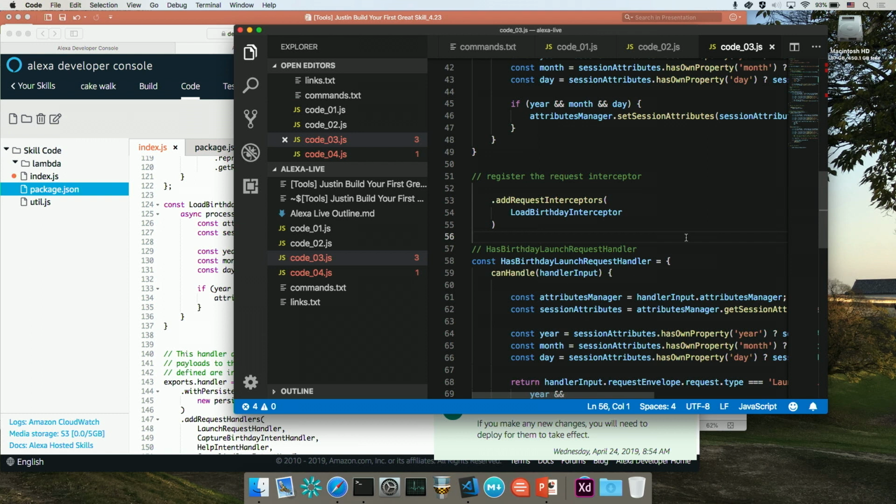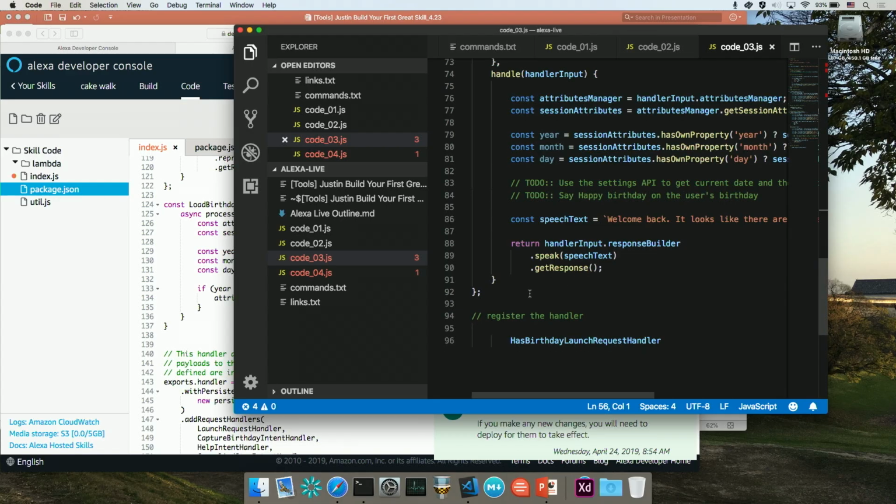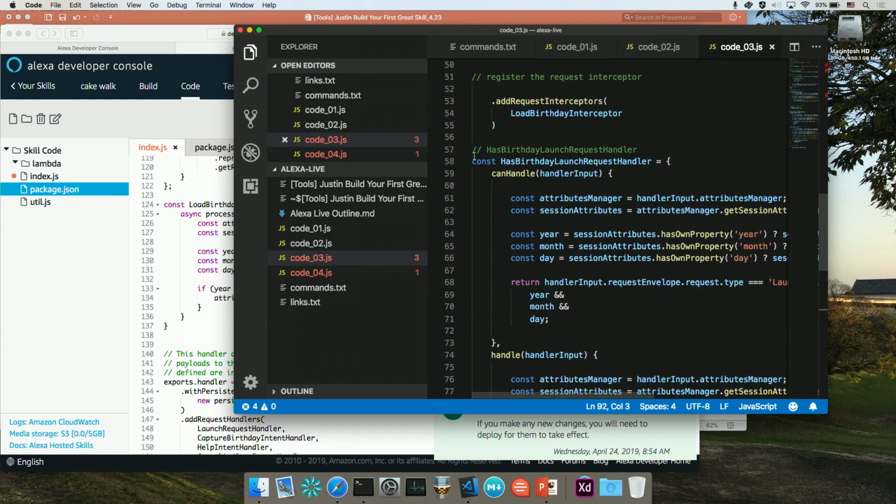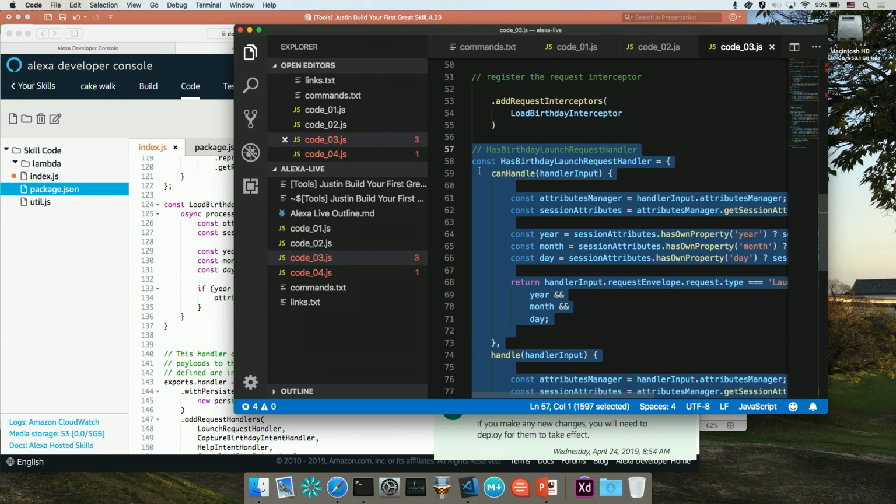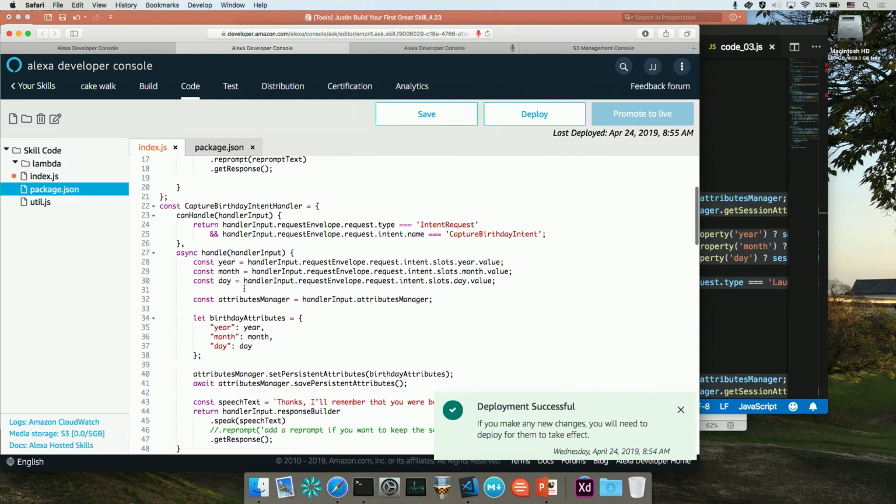Now what we need to do is create another handler that handles the case where the user opens the skill and we know their birthday. So I happen to have some code here that does that. I'm just going to go ahead and copy this, paste it in, and then walk you through what the code's doing, and then we'll test it. So I'm going to go back now and paste this in.